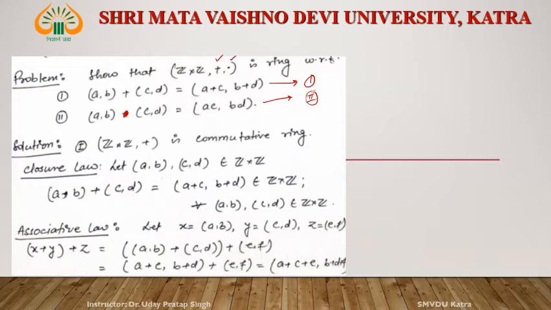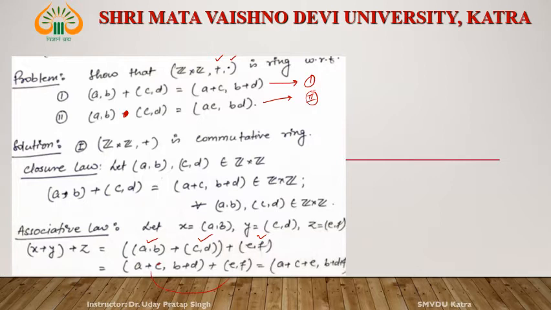Does it satisfy the associative law? Yes. See the associative law: (x + y) + z, where x = (a, b), y = (c, d) and z = (e, f). Then x + y is defined as (a + c, b + d), and then (x + y) + z = (a + c + e, ...).